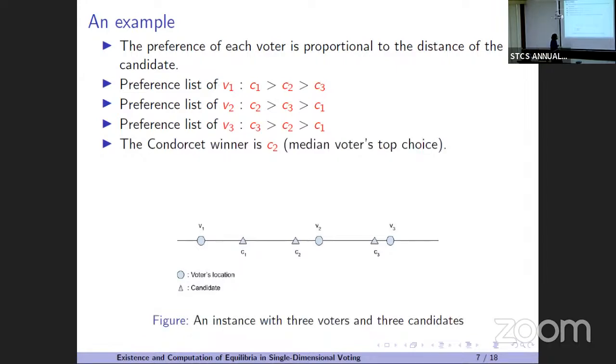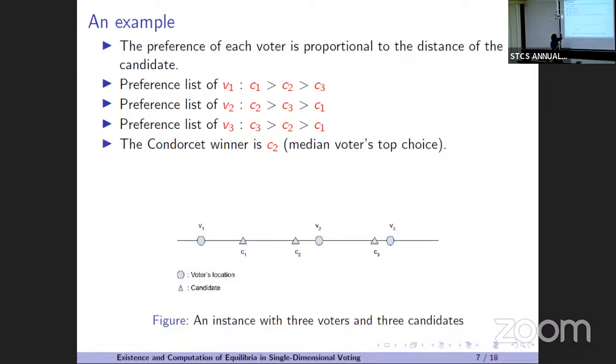But there is a thing. As you can see, C2 is a Condorcet winner here. You can just check. And also V2 is the median voter, and its top choice, C2, is a Condorcet winner. So here is the theorem. I will state it properly in the next slide. The theorem says that in a single peaked preference profile, the median voter's top choice will always be the Condorcet winner. There always exists a Condorcet winner in a single peaked preference profile, and it is the median voter's top choice.